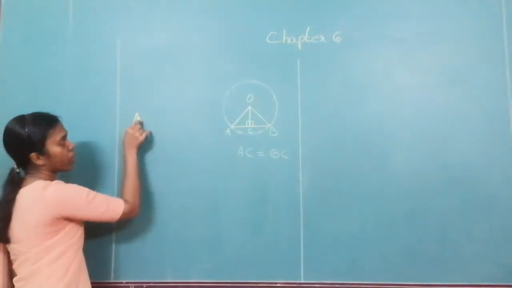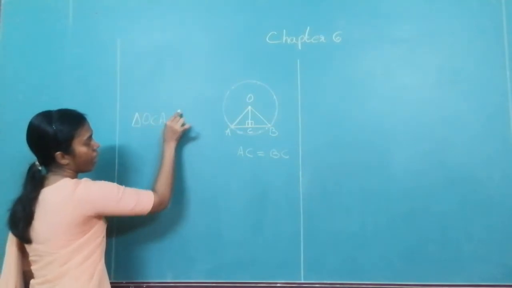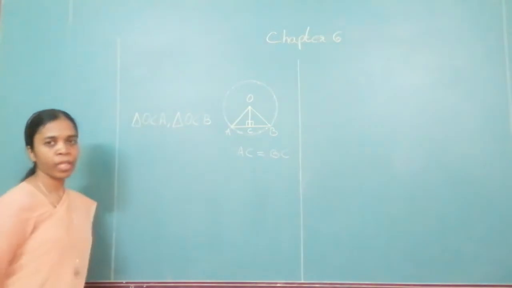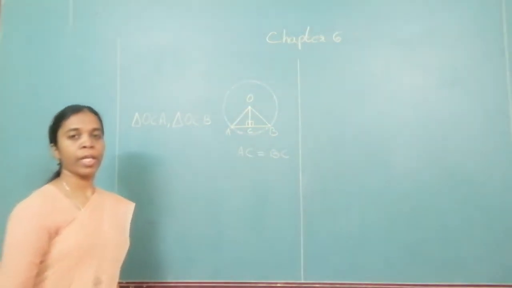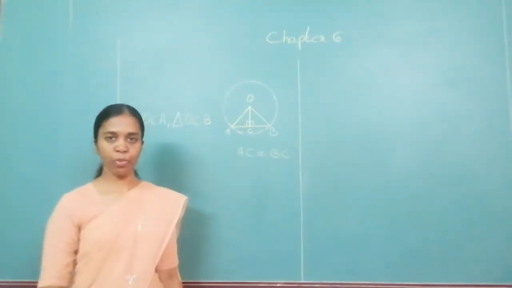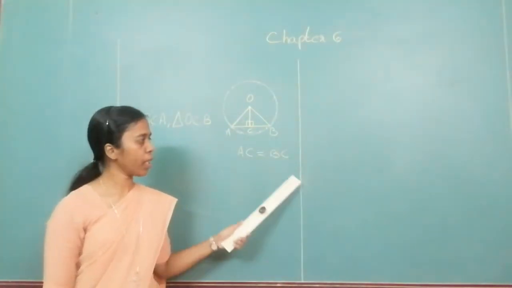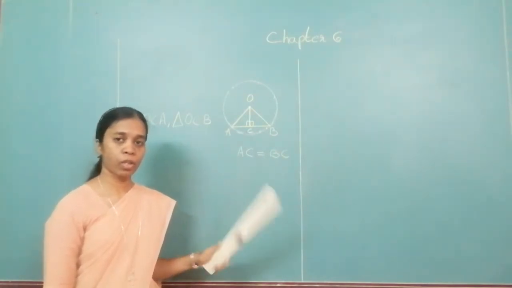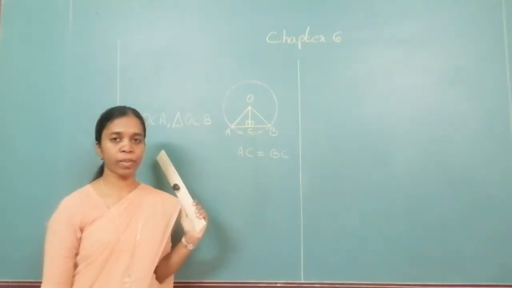Can you see the two triangles over here? Which are the two triangles? Triangle OCA and triangle OCB. If I can prove that these two triangles are congruent, then I get the corresponding sides of the congruent triangles. So, how do I prove now that these two triangles are congruent?